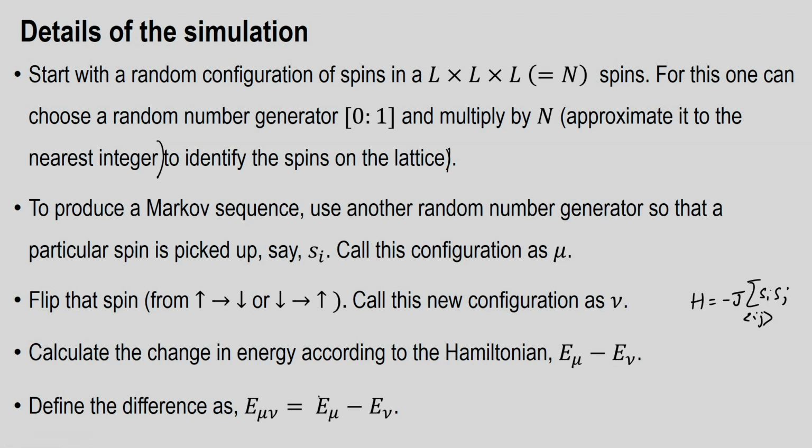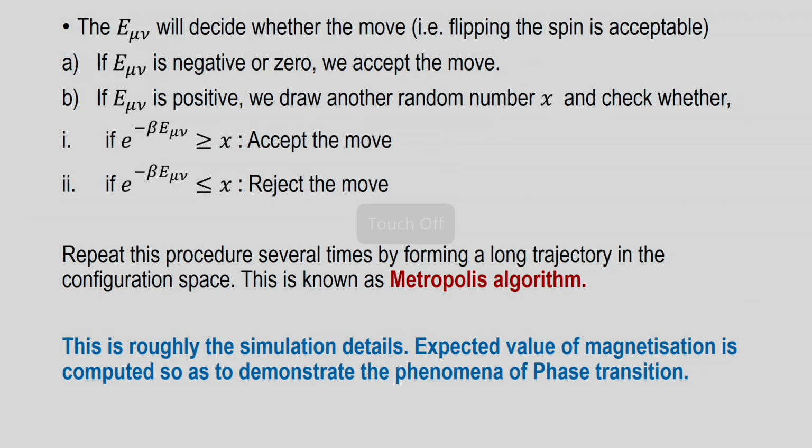This E mu nu will decide whether the move, this flipping of spin, is acceptable or not.